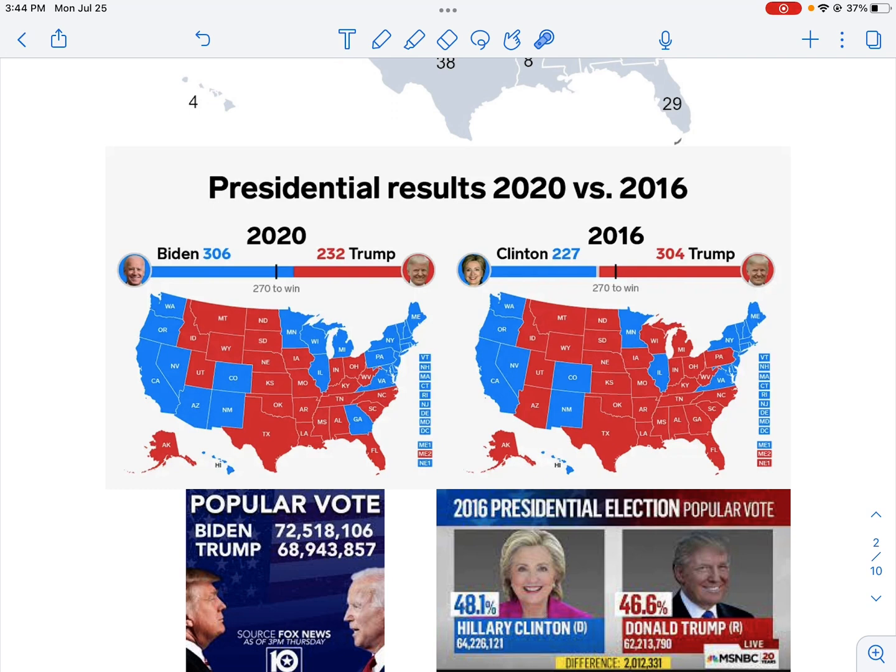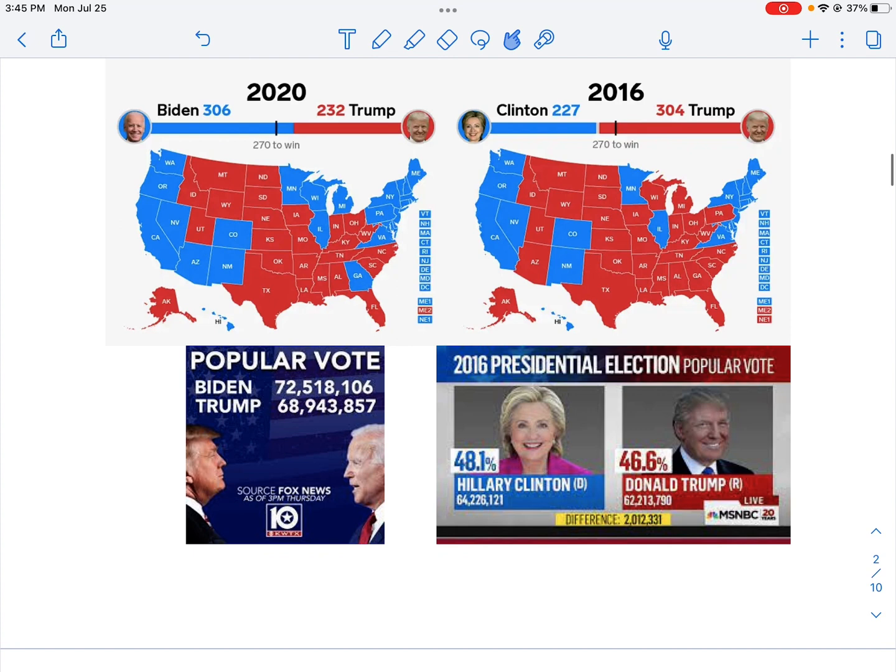Notice in both cases, this election and the last election, based on the facts of where we're at right now, Trump had a smaller number of votes in both cases. But as you can see, in the most recent election, Biden had 72 million votes.